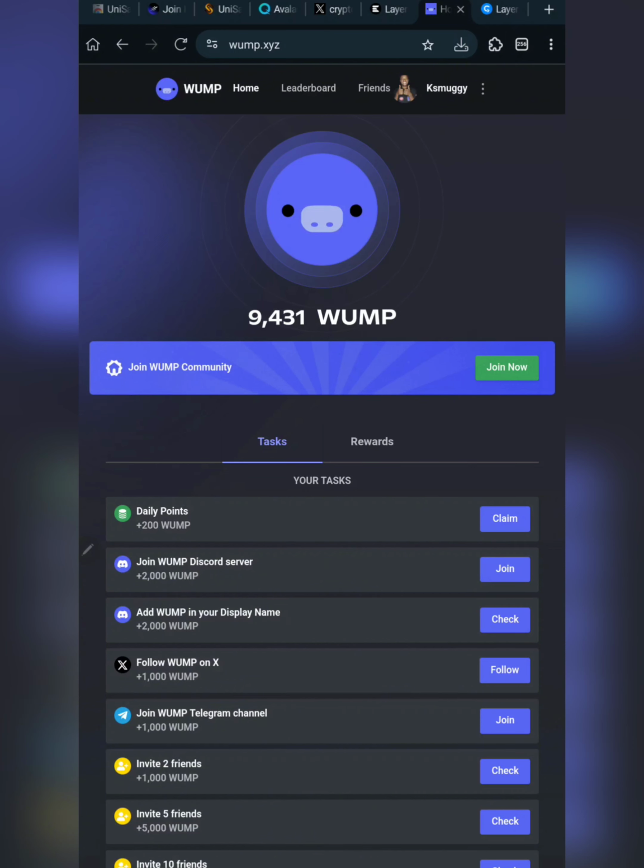This is the first type of airdrop to actually utilize Discord to determine how much users are going to get from the airdrop.